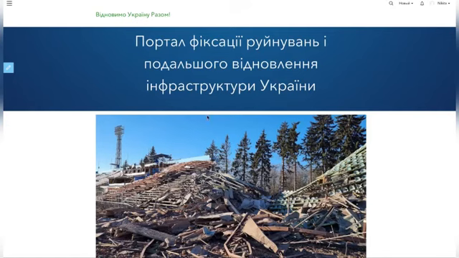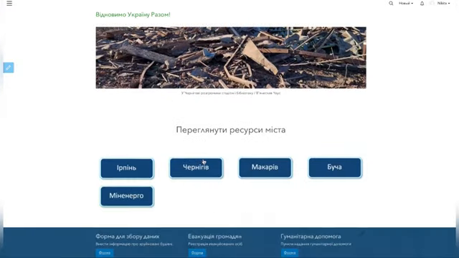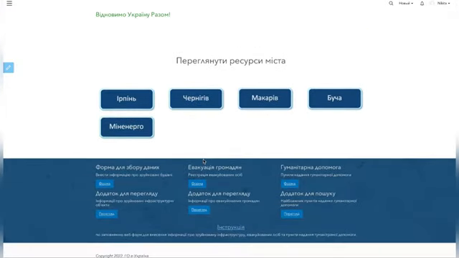We present you a portal for mapping and documenting destructions and further restoration of the infrastructure of Ukraine. Recover Ukraine Together. Today, on the GIS portal, we can add not only layers of infrastructure, but also the evacuation of people, humanitarian aid, and so on. Information can be added either manually or automatically.